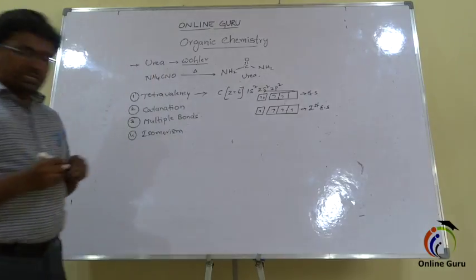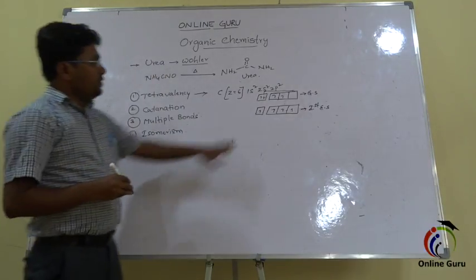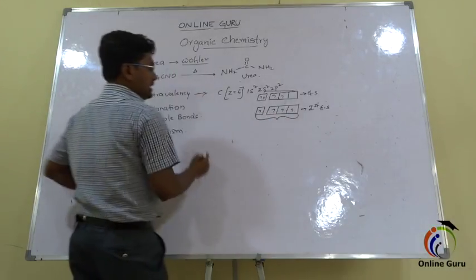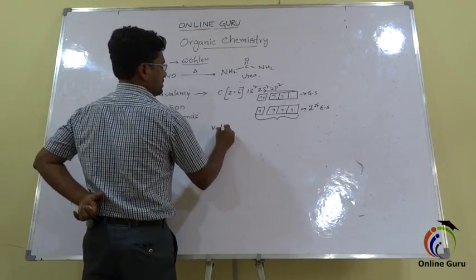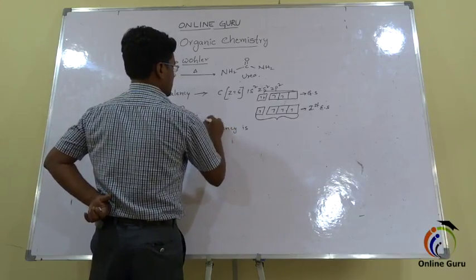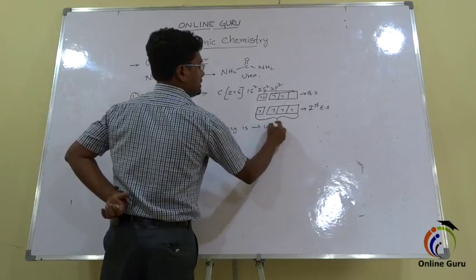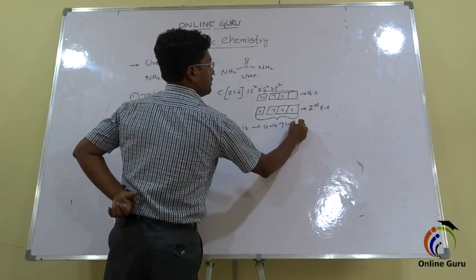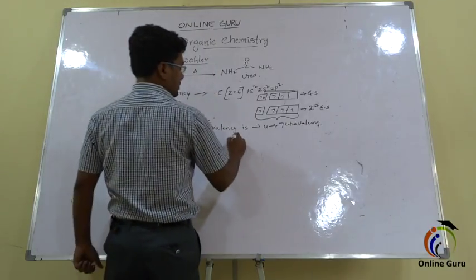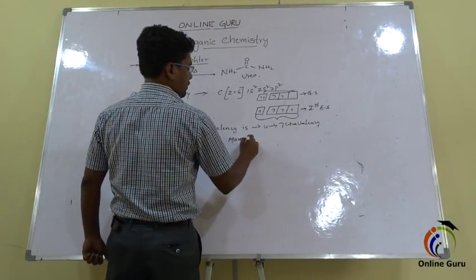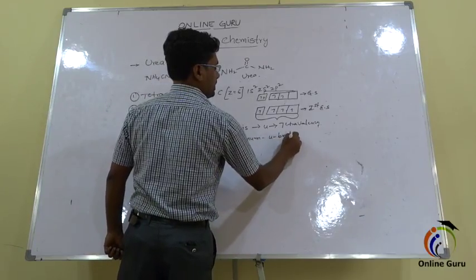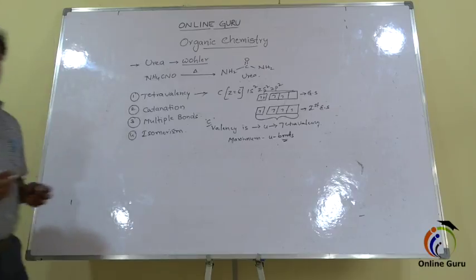In this first excited state, carbon has 4 unpaired electrons. So that's why carbon valency is 4, and that's why this is called as tetravalency. So carbon can form maximum 4 bonds. So this is the tetravalency.